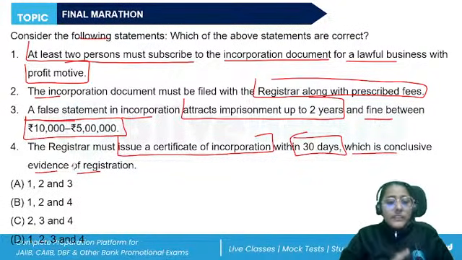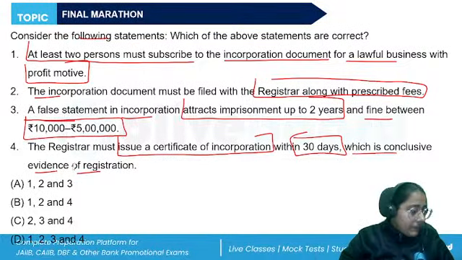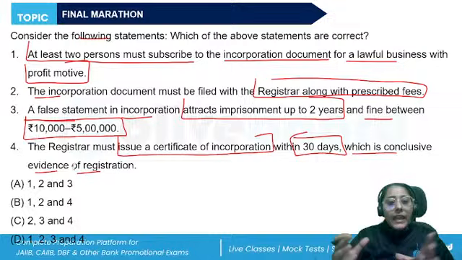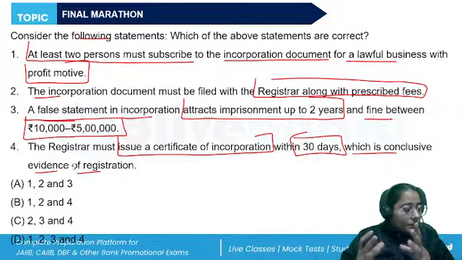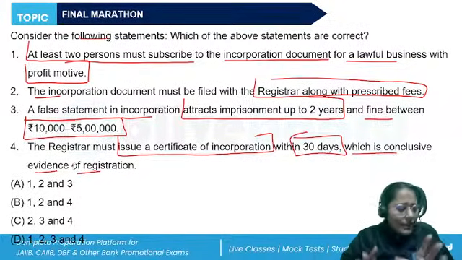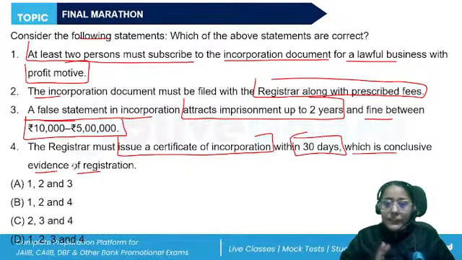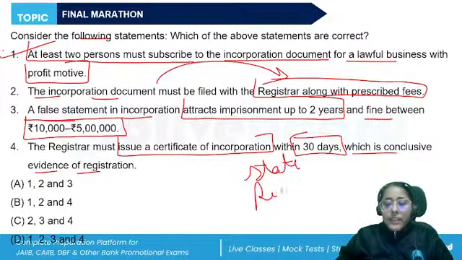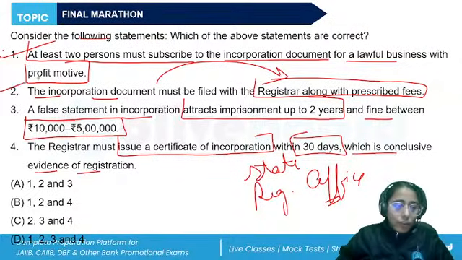Right. So the first statement says that for the LLP, two persons should come together for a lawful business and to share a profit. If they come together for a social relationship, not to conduct a business, not to share the profit, it will not be a partnership. It cannot be a firm. It cannot be a company. So the first statement should be correct. Then I already told you the incorporation document will be filed with the registrar of the state in which the registered office of the LLP is situated. So this is also true.